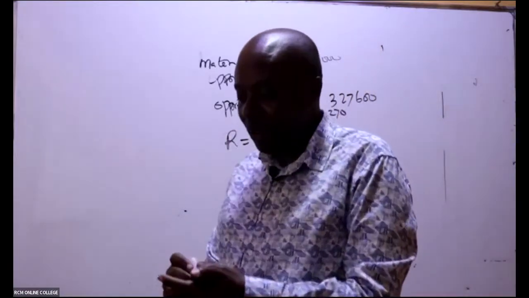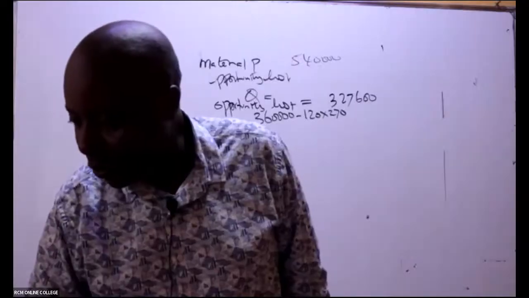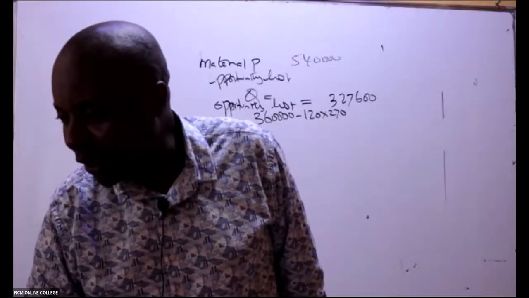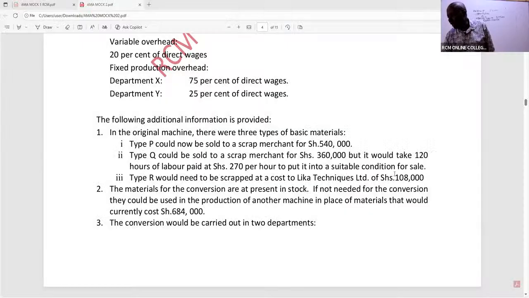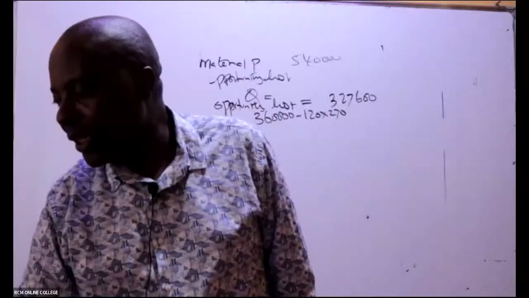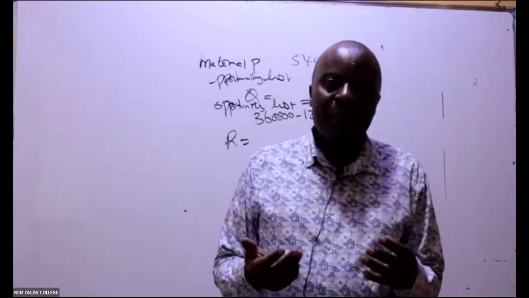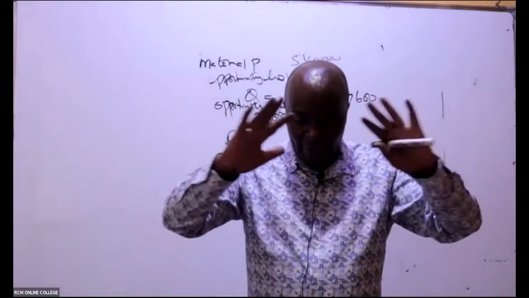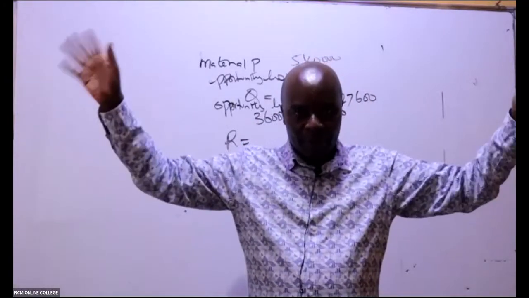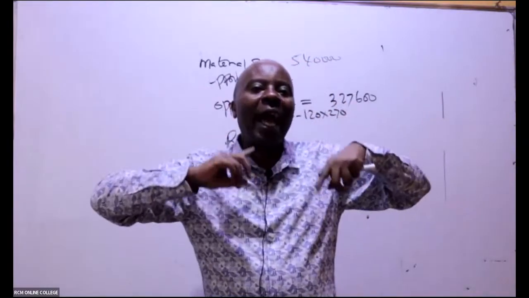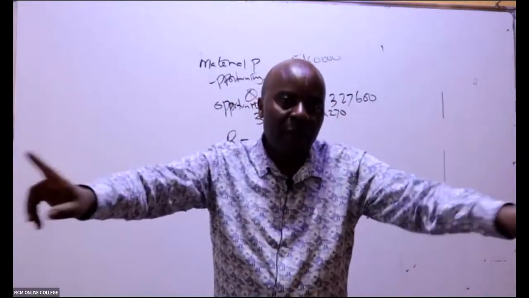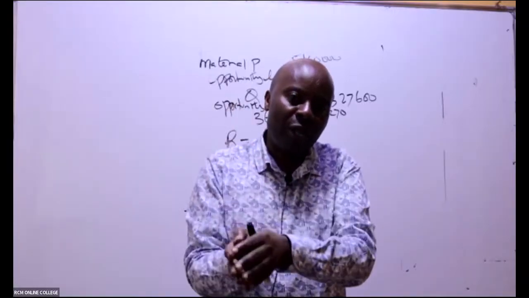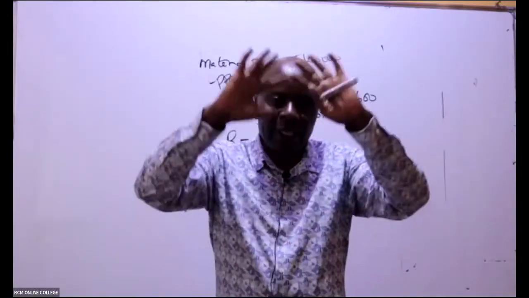So you have to put yourself in the two situations. So for R, what are we told here? For R, it will need to be scrapped at a cost to liquor. That, ladies and gentlemen, in this case here, we are liquor, remember. If in this case here we go ahead and we don't get any customer called Zimwe or no one else, then I'm going to incur a cost of 108,000. But now we have a savior called Zimwe. So Zimwe now is coming to buy this thing the way it is.